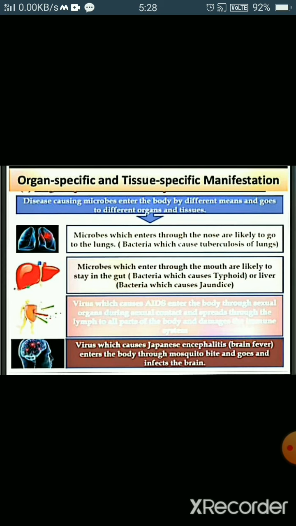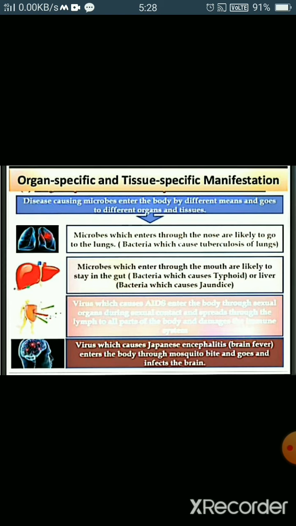For example, if microbes enter with air through the nose, they are likely to go to the lungs, right? For example, the bacteria which cause tuberculosis of the lungs. Similarly, microbes which enter through the mouth are likely to stay in the gut, like the bacteria which cause typhoid, or they stay in the liver, which causes jaundice.